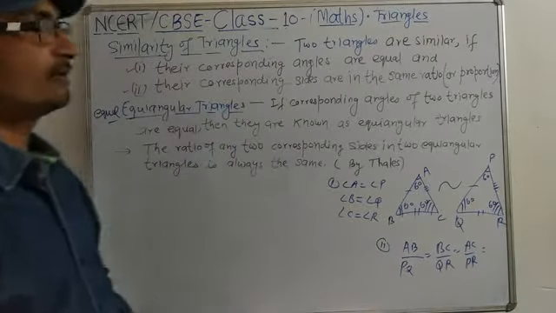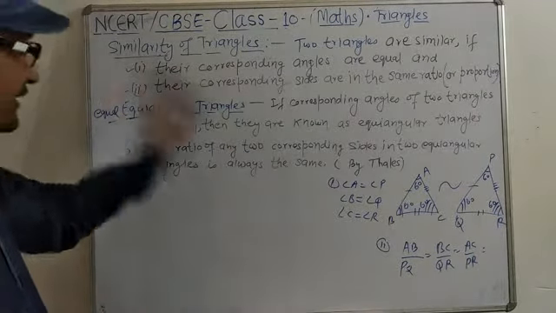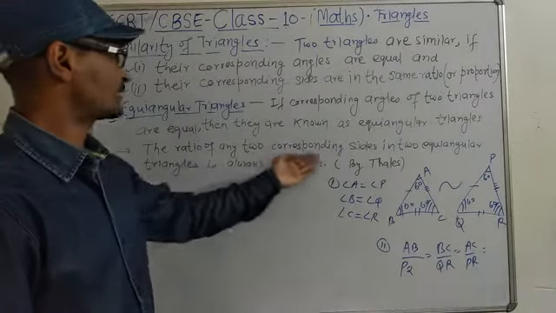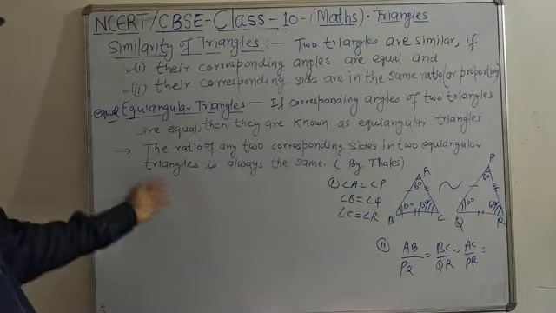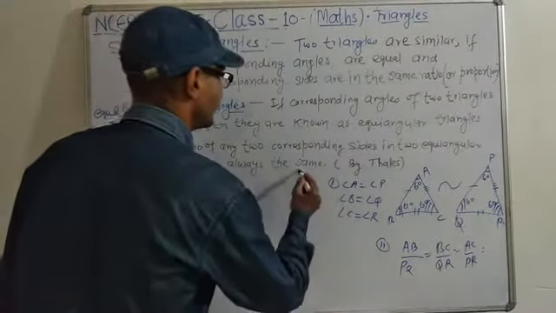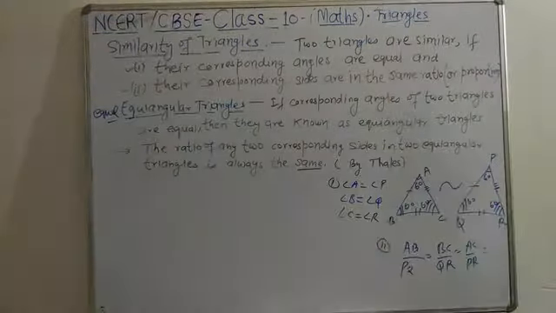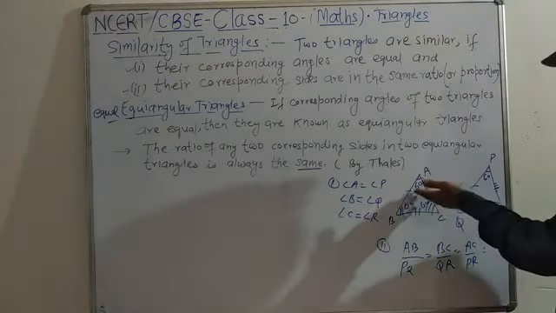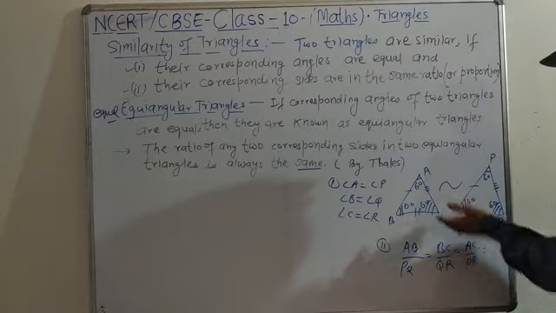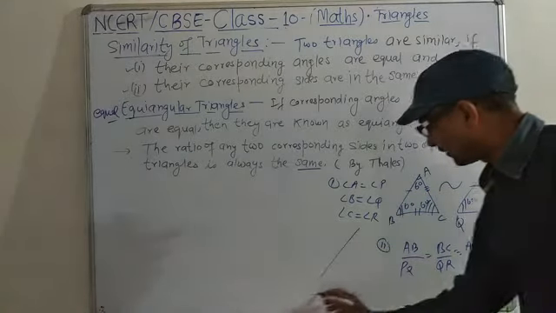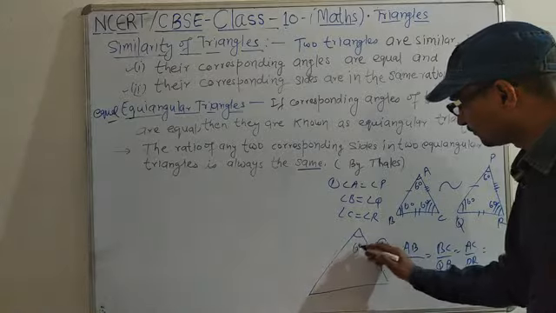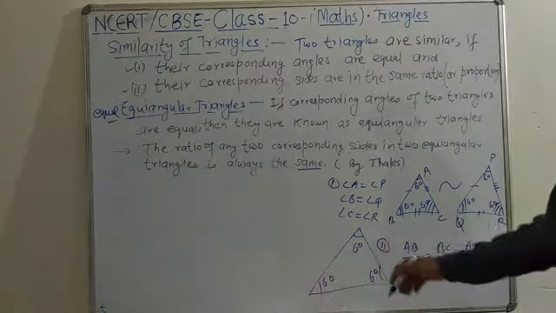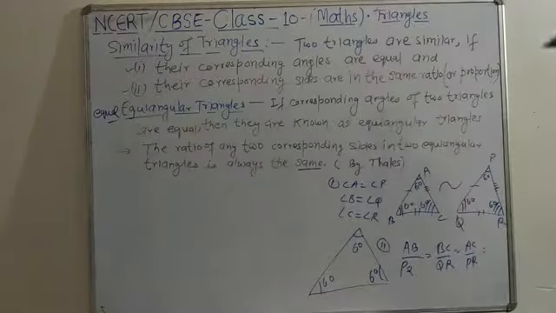because if corresponding angles of two triangles are equal, then they are known as equiangular triangles. And for these equilateral triangles, the ratio of the two corresponding sides in the two equiangular triangles is always the same. That means equilateral triangles are always similar, because each and every angle is 60. चाहे जितना छोटा ट्रायंगल हो चाहे जितना बड़ा ट्रायंगल हो, if here 60, here 60, here 60. So this type of triangles are known as equiangular, equal angles.